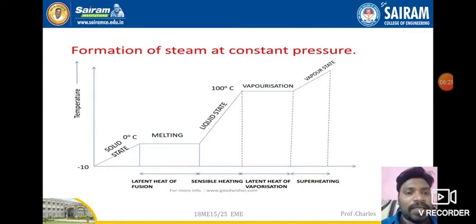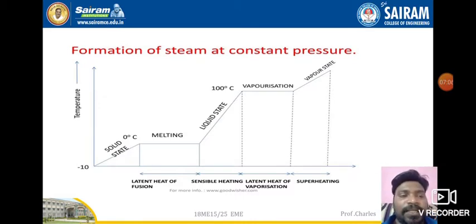Here we should understand why it is called latent heat. Every time we should observe one thing: latent heat means it will convert one phase to another phase. That means if it is in a liquid state, it will convert into vapor, or if it is in the vapor phase, it will be converted into liquid, or liquid into solid, or solid into liquid. Whenever latent heat comes into the picture, a phase change takes place. So what kind of phase change is happening here? Latent heat of vaporization: liquid will be converted into steam.